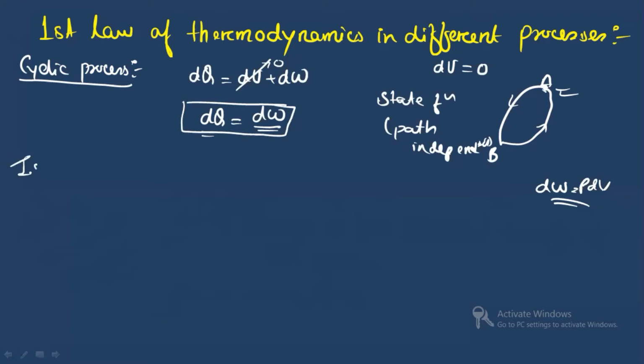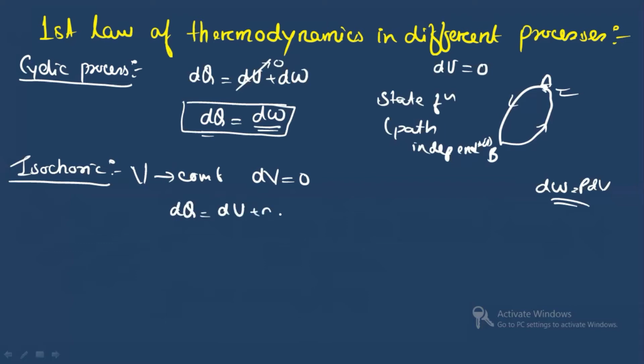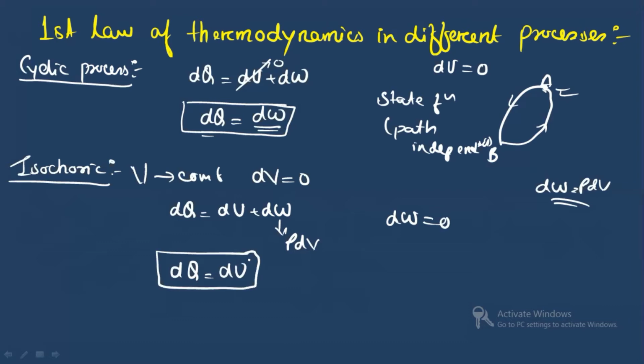Now we will see isochoric. We have already seen the isochoric process is the process where volume is constant. If volume is constant, then dV is equal to 0. So you can write the first law, dQ = dU + dW, and dW can be written as PdV. That means dW will be equal to 0 for an isochoric process, and you can write dQ = dU. That is, the change in the heat is equal to the change in the internal energy.